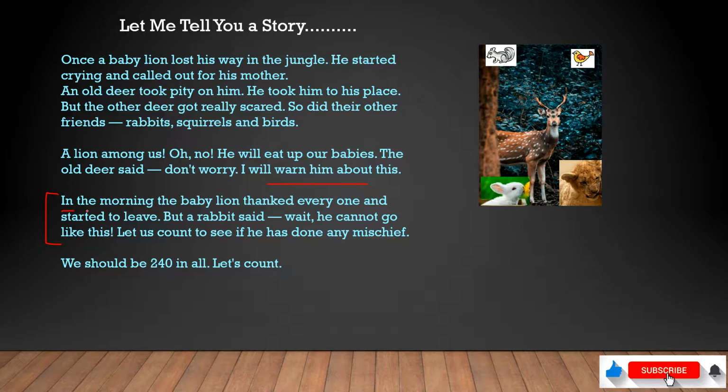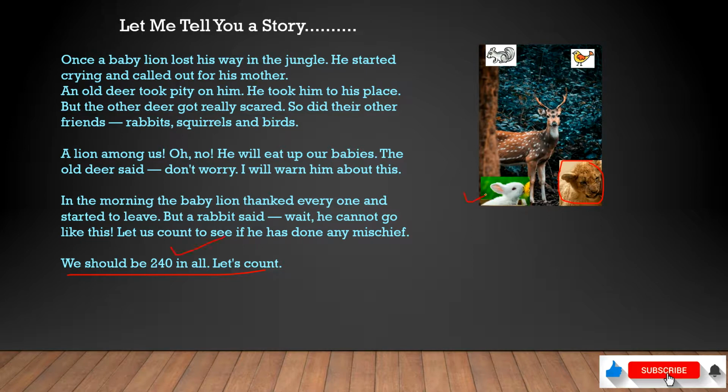Then what happened next? In the morning, the baby lion thanked everyone and started to leave. So the whole night this baby lion stayed, and in the morning he started to leave. But a rabbit said something. What did he say? Wait, he cannot go like this. Let us count to see if he has done any mischief. This rabbit suggested, let us count all the animals and see if everyone is there. We should be 240 in all. Before this baby lion came into their place, they were 240 in number.